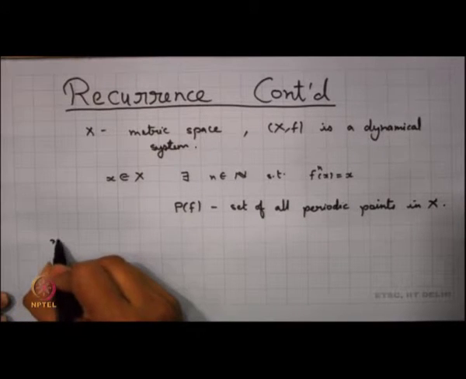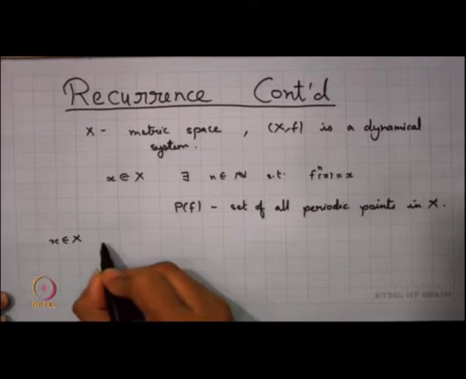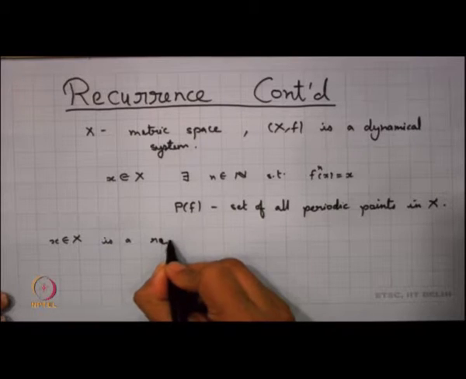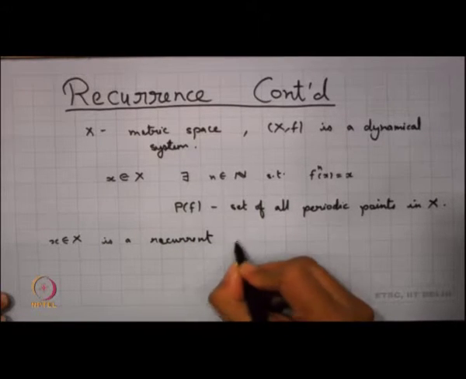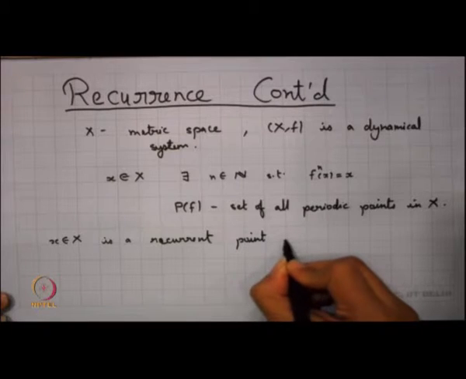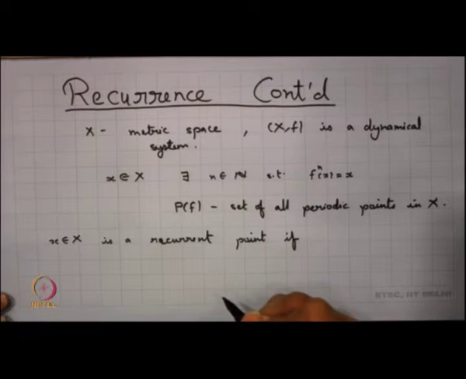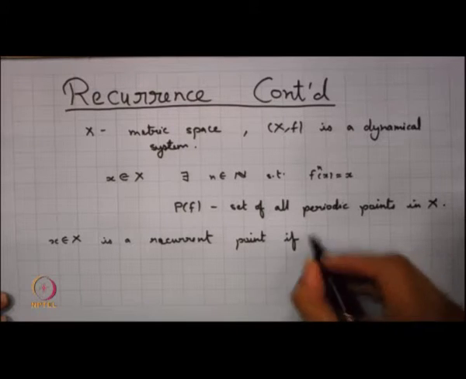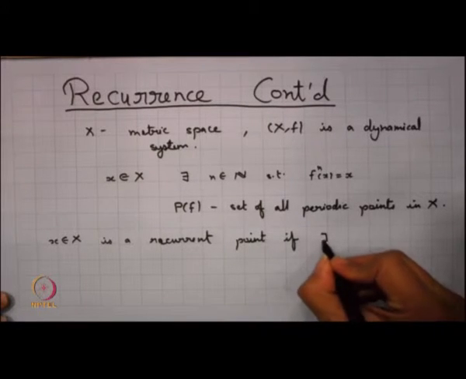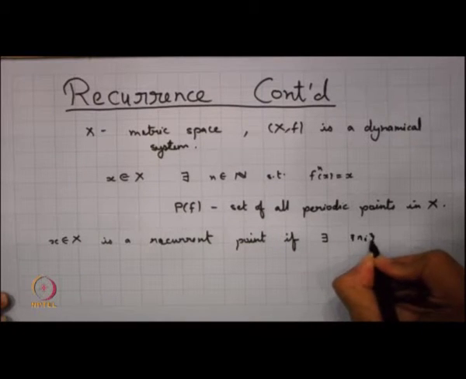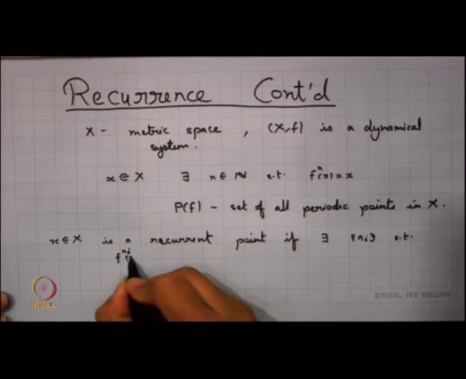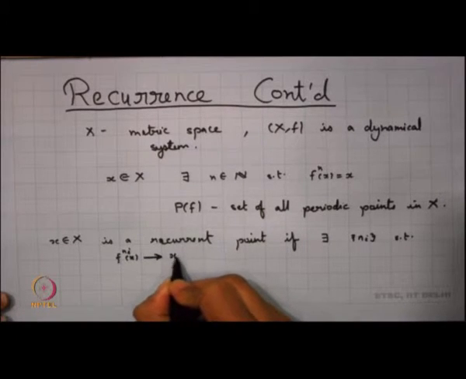We say that x is a recurrent point if, and we have seen many equivalent conditions, one of which I want to state here, there exists a sequence n_i such that f^(n_i)(x) is converging to x.